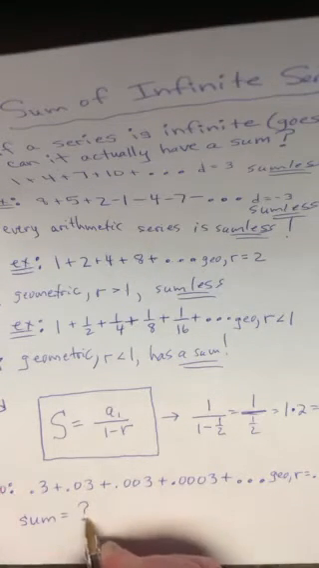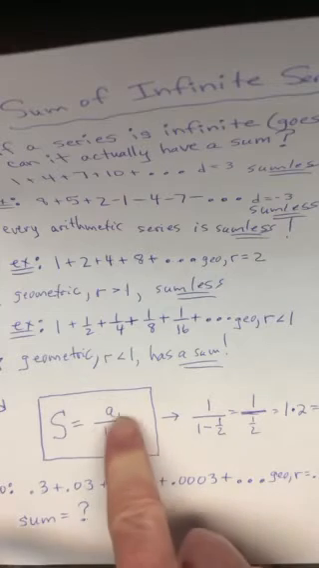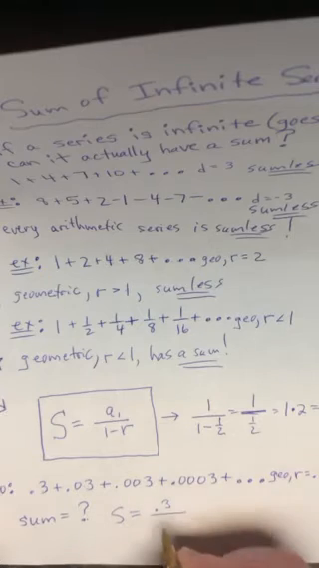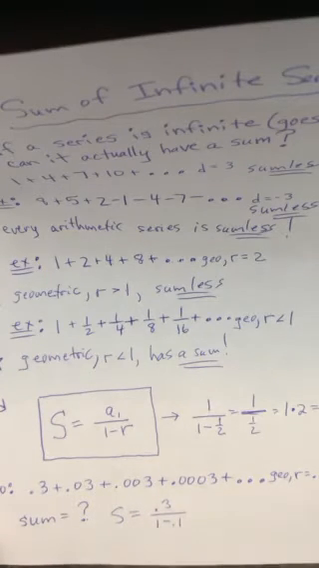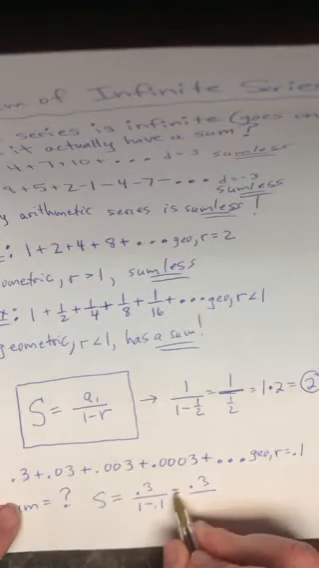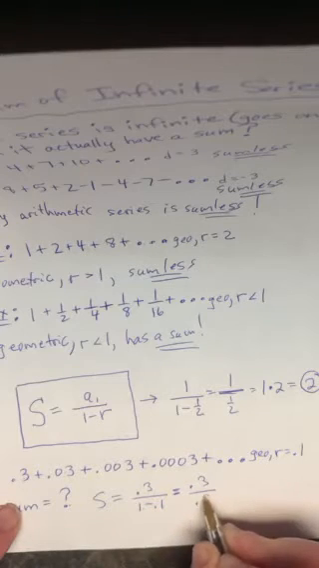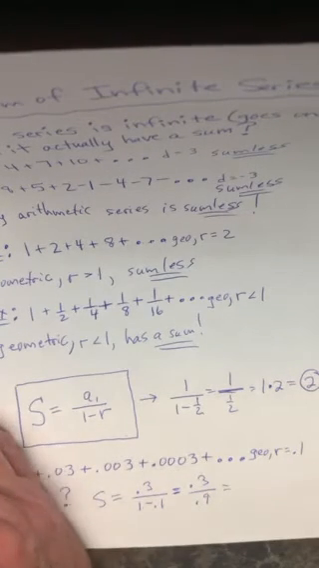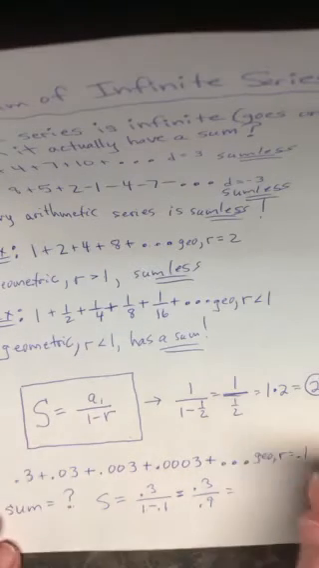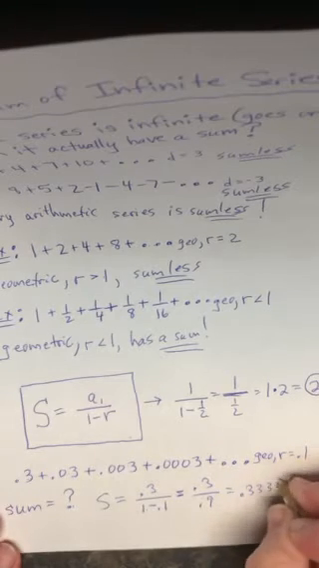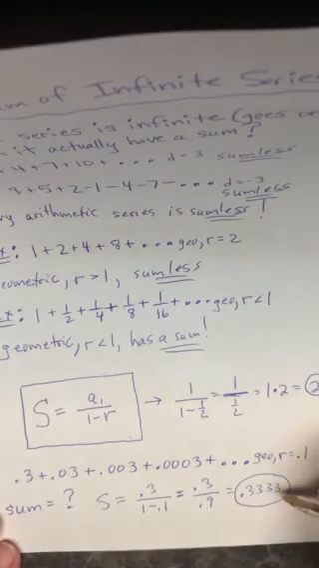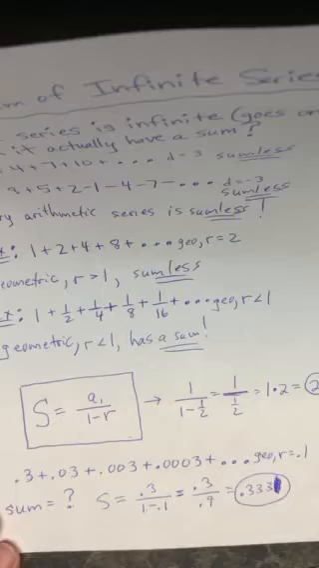So to find the sum, I'm going to go to this formula. A1, what's the first number? 0.3 over 1 minus my ratio, which is 0.1. So do you agree that's 0.3 over 1 minus 0.1, which is 0.9. So pull out your calculator. 0.3 divided by 0.9, enter. And I get 0.3333, etc. Actually, I should write 0.333 because, again, all answers are rounded to the nearest 3 places.